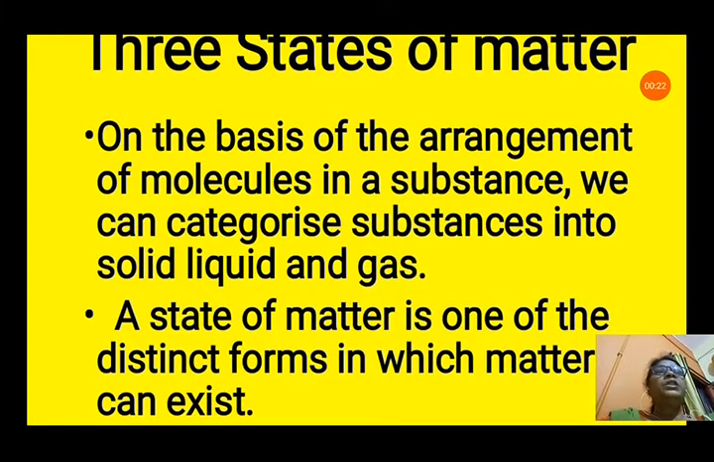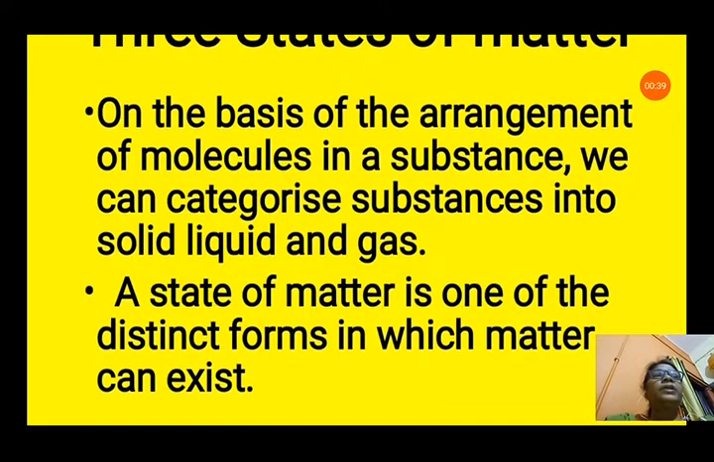On the basis of arrangement of molecules, how can we divide the matter into three states? It is divided on the basis of the molecular arrangement, which can categorize them into solid, liquid and gas. A state of matter is one of the distinct forms in which matter can exist. That means the molecular arrangement decides whether a matter will be a solid, a liquid or a gas.